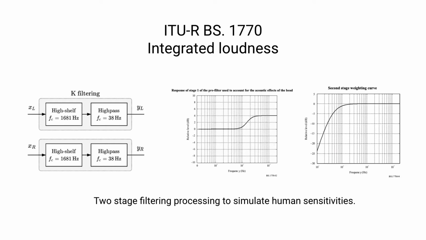So to begin with, we take the individual channels of the recording that we want to measure and apply what they call K-filtering. And this is simply a two-stage filtering process, where in the first part we apply this high shelf filter, as you can see in this figure reproduced from the original recommendation. We boost the high frequencies above 1 kilohertz. And this is then followed by a high-pass filter that removes the influence of low frequencies to more closely match the response of human sensitivity.